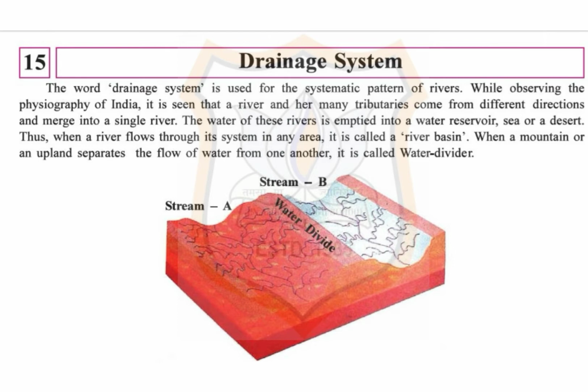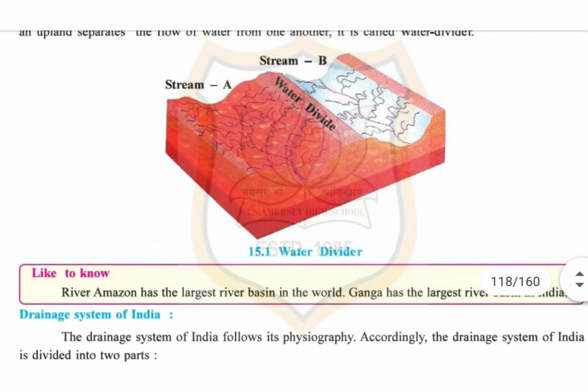The water of these rivers is emptied into a water reservoir, sea, or a desert. Thus, when a river flows through its system in any area, it is called a river basin. When a mountain or an upland separates the flow of water from one another, it is called water divider. Student, you can see the picture of water divider in your textbook.